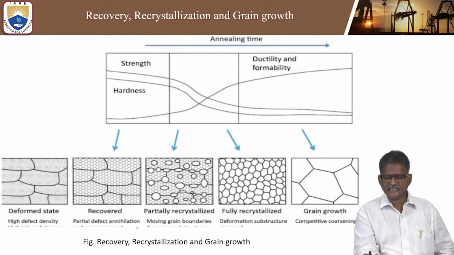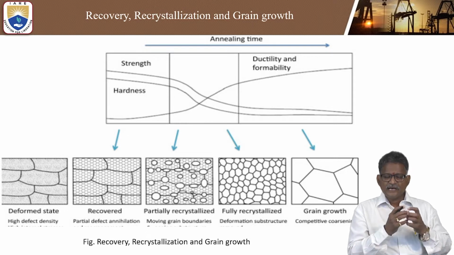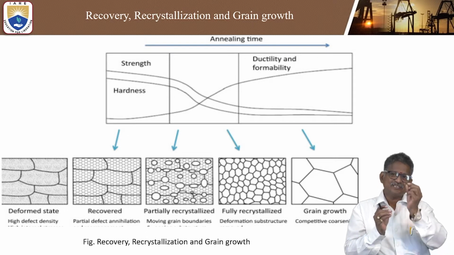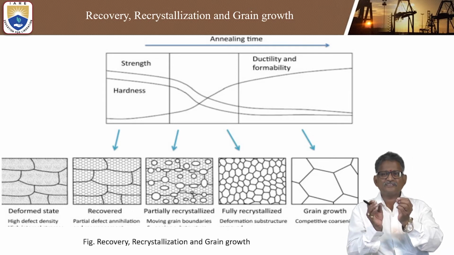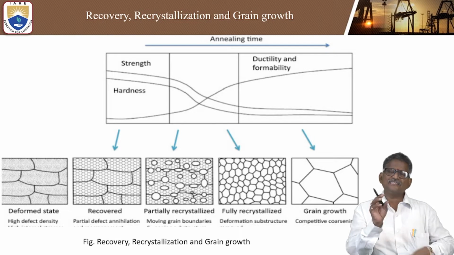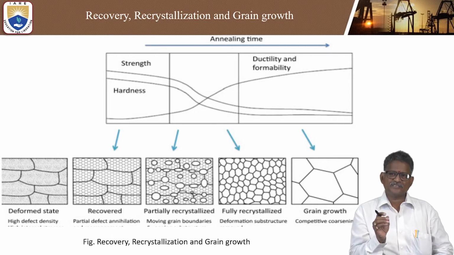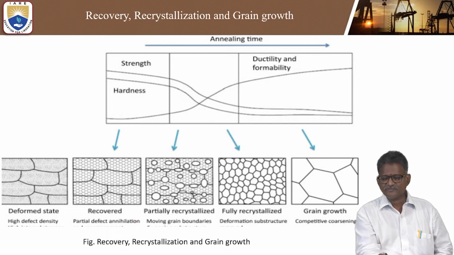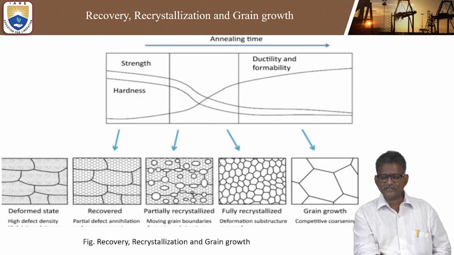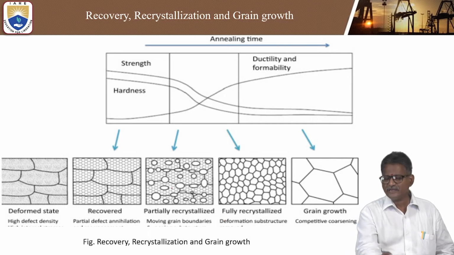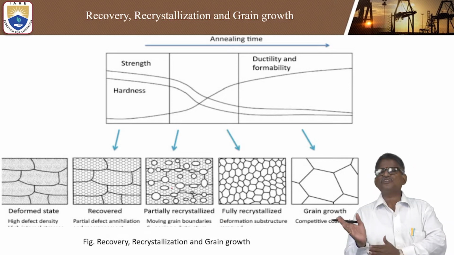Again, this will change when the heat is increased. When the temperature is increased, what will happen? Some recovered material will be partially recrystallized. That is, small grains will become enlarged, and enlarged will become further enlarged, again distributed in sprinkled combinations. Here the recovered grain boundaries move, giving full recrystallization. The old nuclei will be transformed to new nuclei.